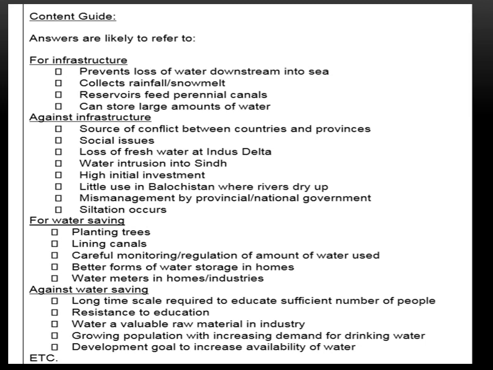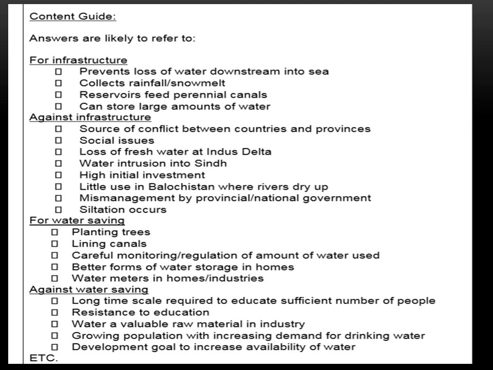Now some of the points against infrastructure, why we are not supporting: source of conflict between countries and provinces, social issues, loss of fresh water at the Indus Delta, water intrusion into Sindh, high initial investment, little use in Balochistan where rivers dry up, mismanagement by provincial and national government, and siltation occurs. Now, these are some of the points that are against the infrastructure.